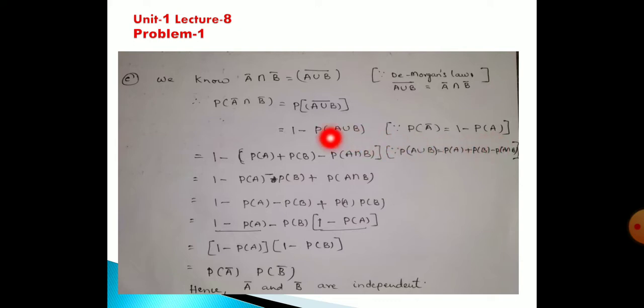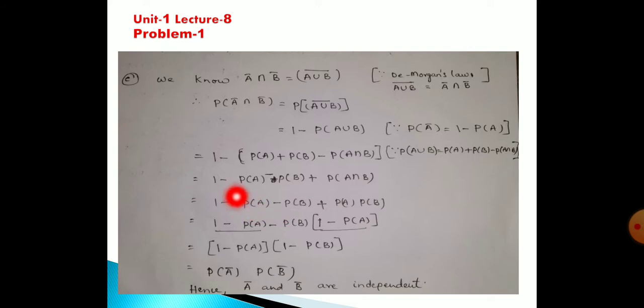According to this, for probability of A union B whole bar, let A union B be X. This means probability of X bar, that means 1 minus probability of X, that means 1 minus probability of A union B. This depends on this formula. Again, 1 minus probability of A union B. What is the formula for A union B? Probability of A plus probability of B minus probability of A intersection B. You see here, this is the formula. Probability of A union B is equal to probability of A plus probability of B minus probability of A intersection B.